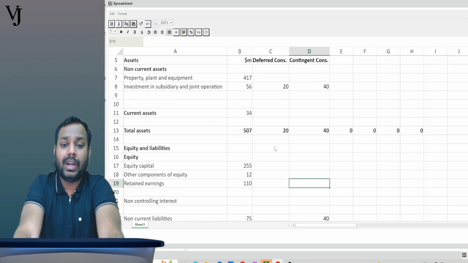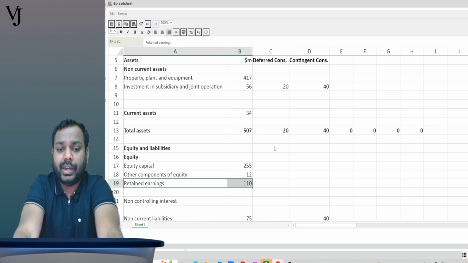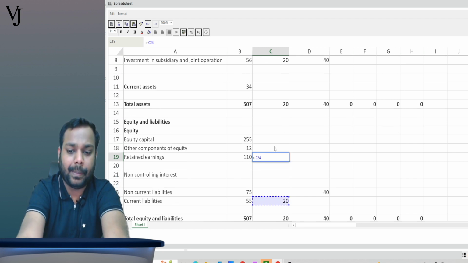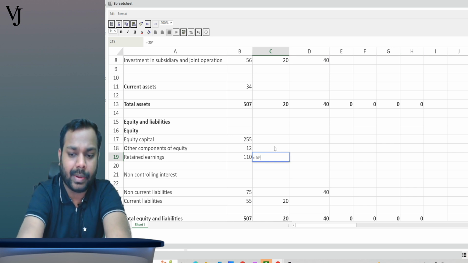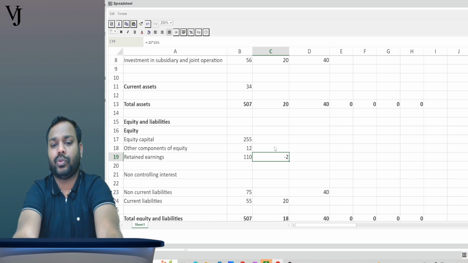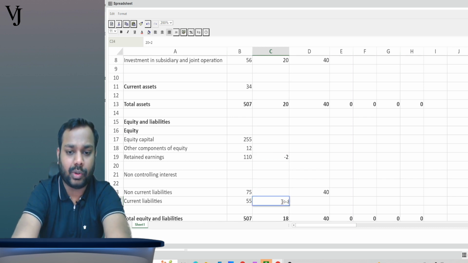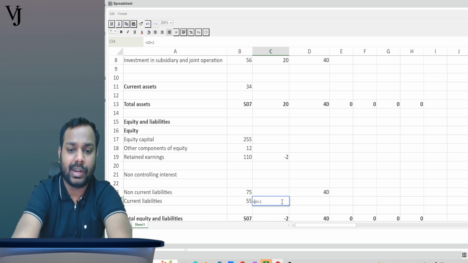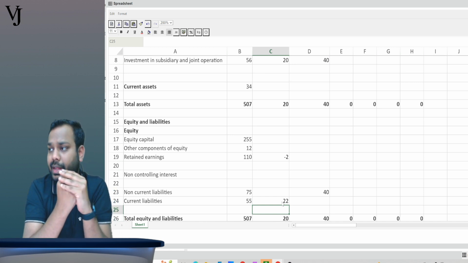It will be recorded as a finance cost in consolidated P&L, which will reduce my retained earnings. So I will put minus 2 here, because 20 multiplied by 10% is minus 2, right? And this will do plus 2 here because it will increase my deferred consideration. It will increase my liability. Tell me, is it clear, everyone, so far?